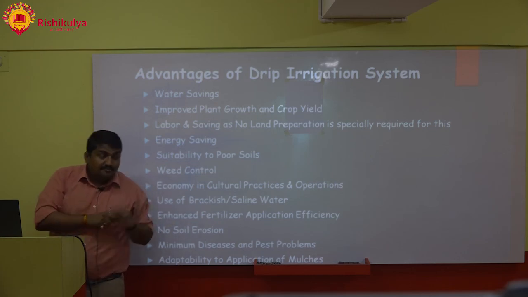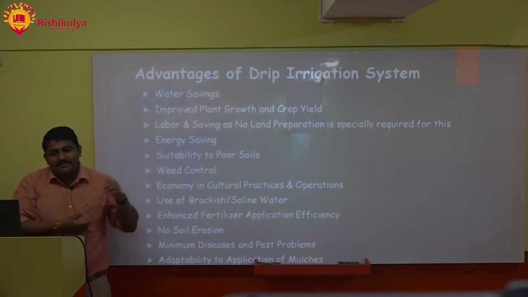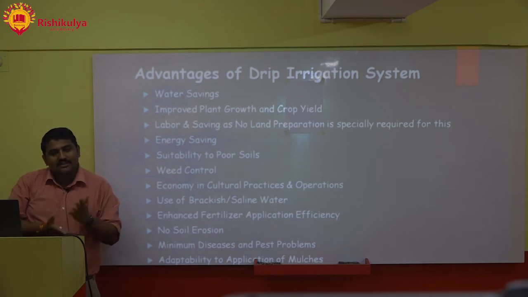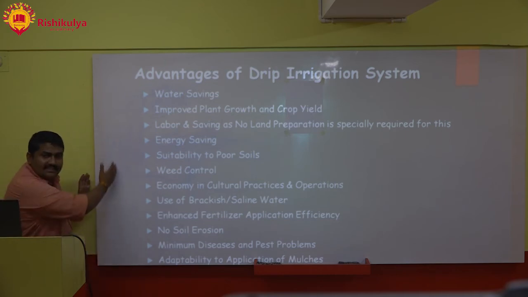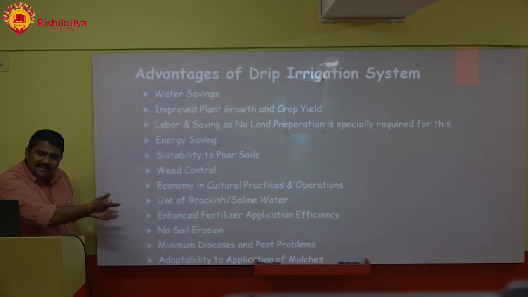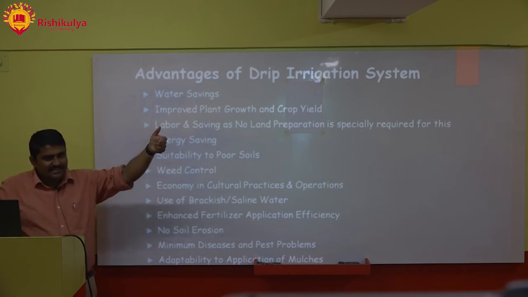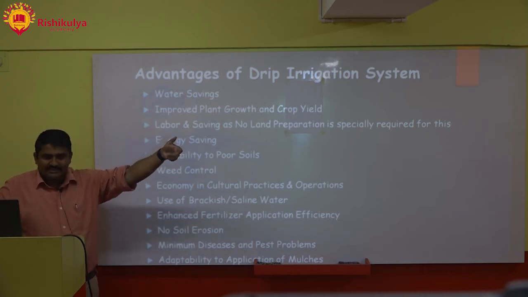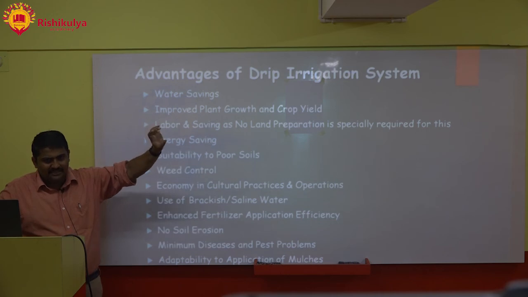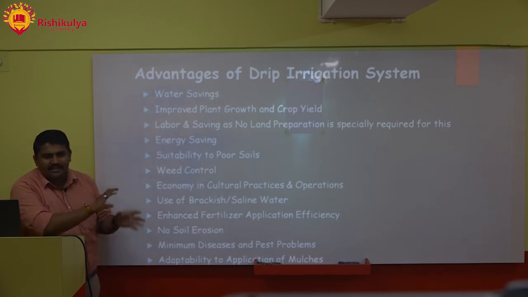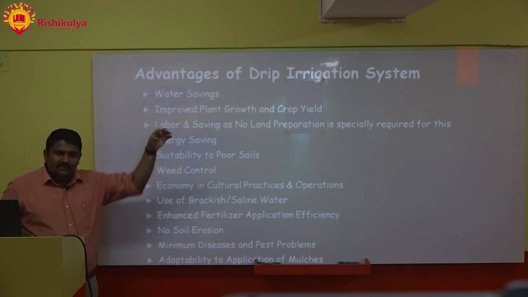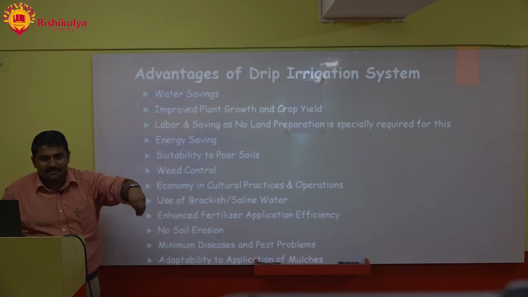Salinity problem, drip system se kaise use kar sakte hain saline water, how we are able to use saline water. Pehle system setup achha karna, phir water ko treat karte hain, pH aur EC pehle hi check kar lete hain. How much EC is there, EC is basically for salinity, how much electrical conductivity is there, based on that we will treat it, if required we will put gypsum or we will put calcium carbonate.